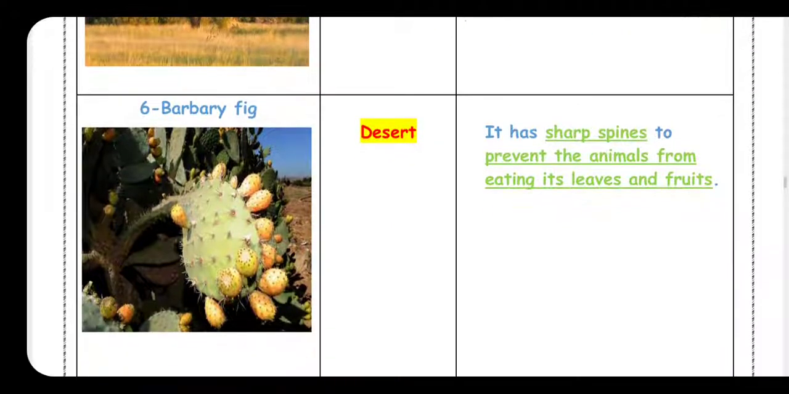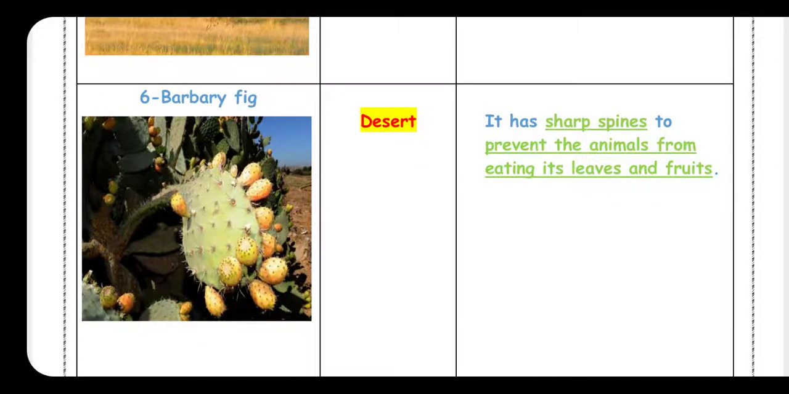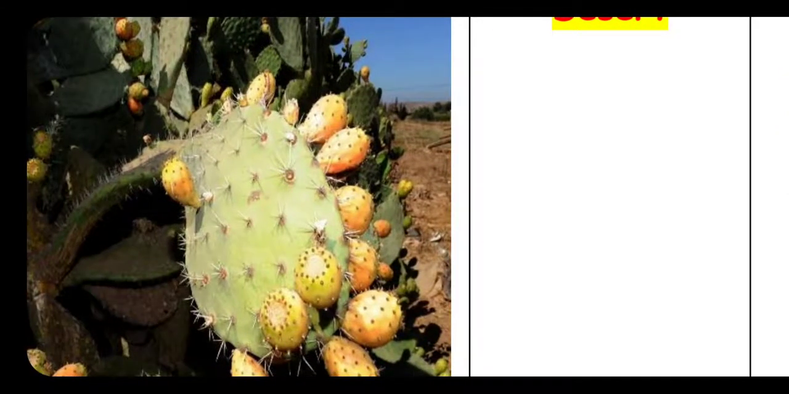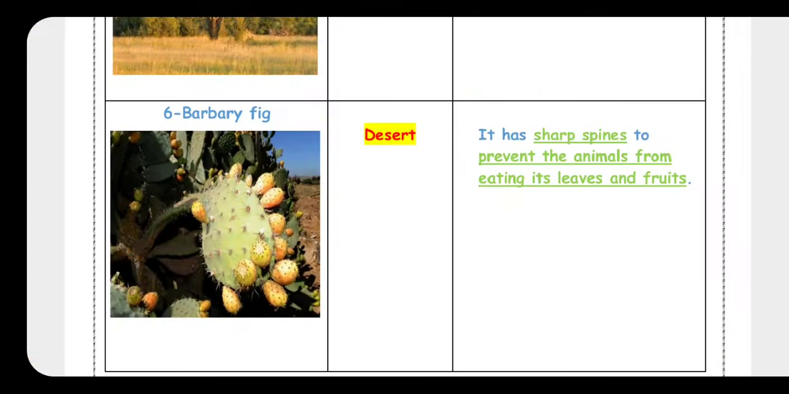The last one, purple fig. All of you, or most of you, love it. Purple fig lives in deserts, and you have to know it has sharp spines. Why? To prevent the animals from eating the leaves and fruits of this plant. So the last one is called purple fig, and it lives in deserts, and it has sharp spines to prevent the animals from eating the leaves and the fruits of this plant. You understand, jr4? Okay.